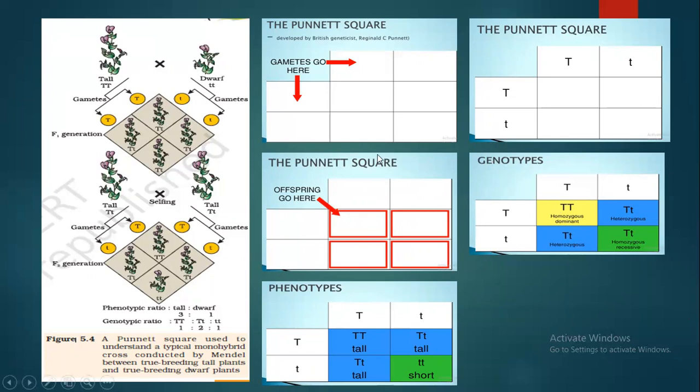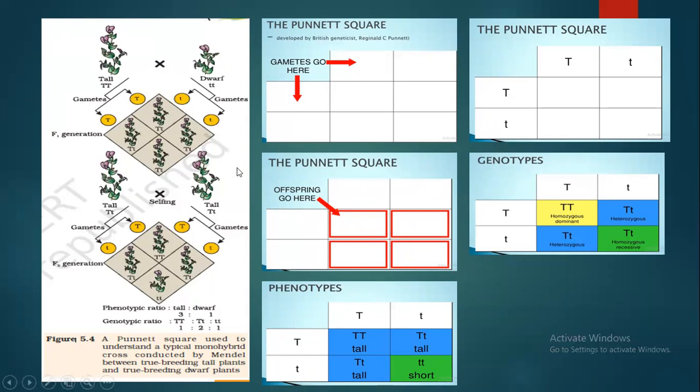In order to show a cross, you have to draw a square. But how many squares do you have to draw? For a monohybrid cross, since two alleles can be formed, you make 4 squares, 2 into 2.